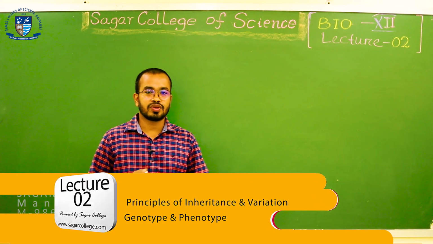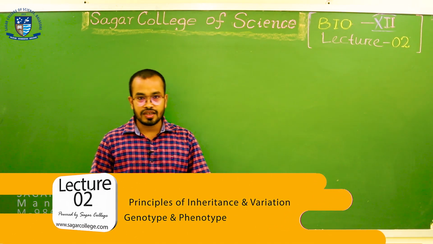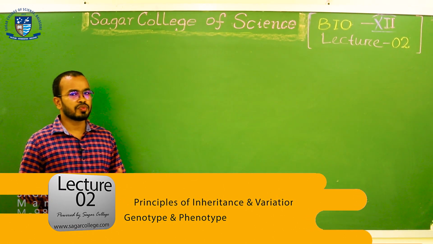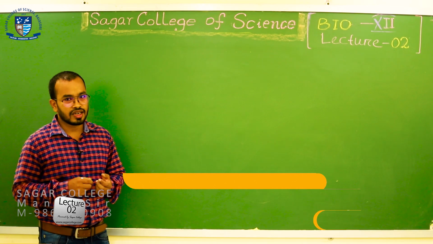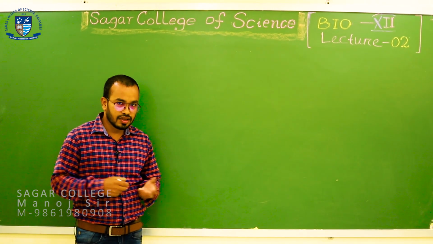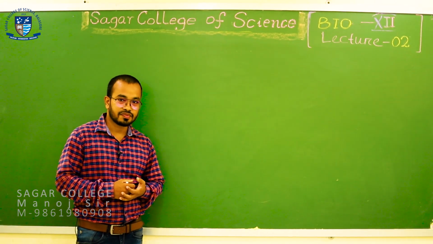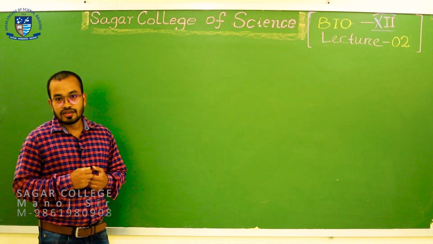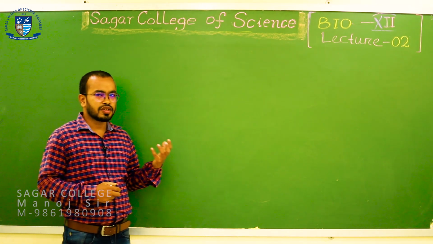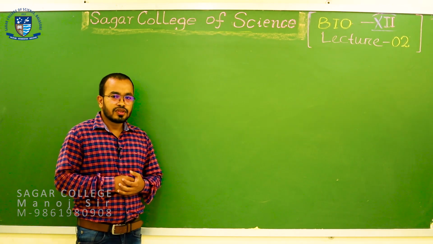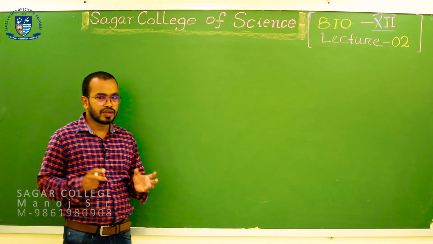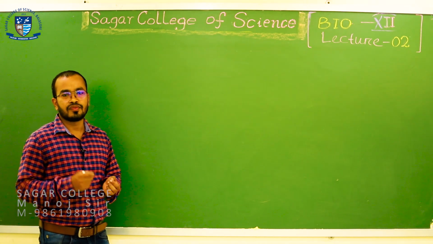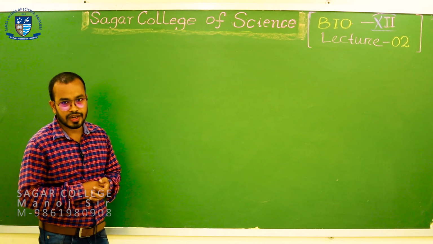Last class we studied the principle of inheritance and variations. We discussed some important terms that are used in genetics, like what is a gene, what is a factor and alleles, dominant alleles as well as recessive alleles. In today's class we will be discussing some more important terms. For example, the first term which is phenotypes.